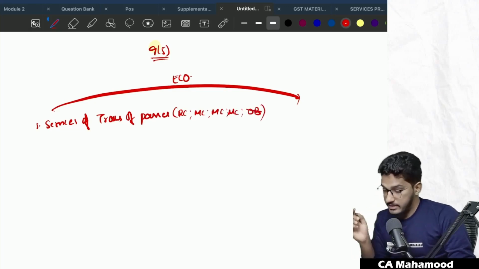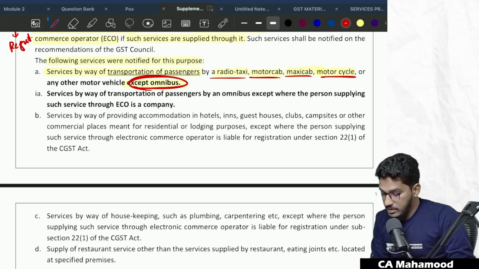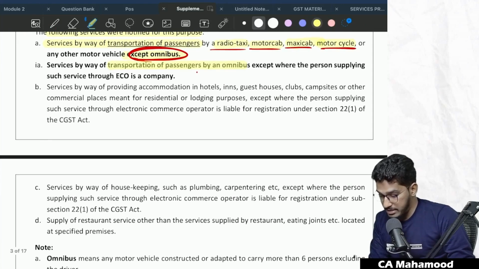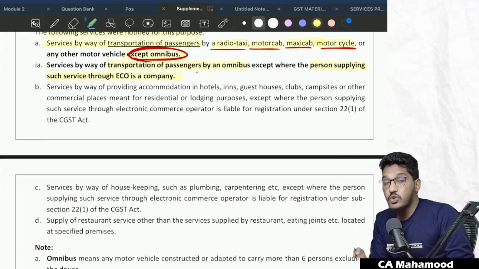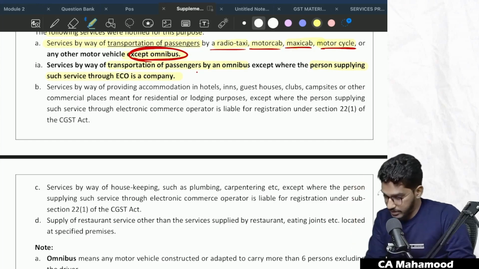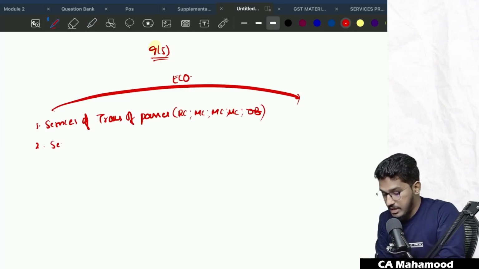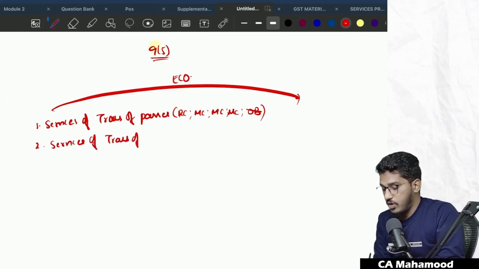Okay. Next, second category of service. Services by way of transportation of passengers by an omnibus, except when the person supplying such a service through the e-commerce operator is a company. Interesting thing. Pay attention, you will get the clarity. Carefully follow what I am saying. Services of transportation of passengers by omnibus.